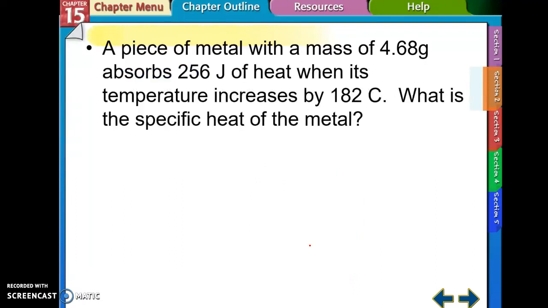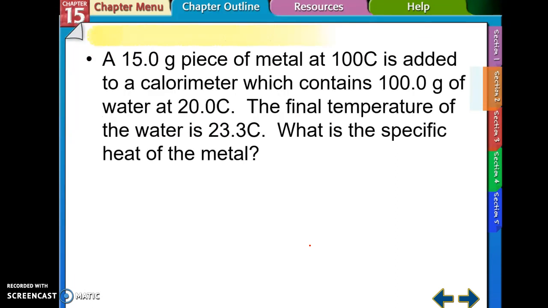So, right here, I'm going to let you pause and do this. This would be asking what the specific heat of this metal is, and you're going to use the Q equation. And your answer would end up being 0.3 joules divided by grams times degrees Celsius. If you have a question on that one, go back and look at your notes.